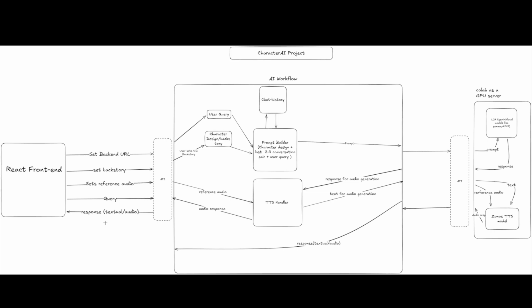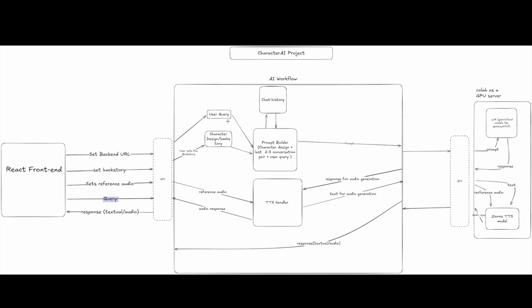Okay, so in terms of the audio, what we do is we set a reference audio at first. This TTS handler takes this reference audio and sends it to this Colab notebook where we have this Zonos model. Once the reference audio has been set, the speaker embeddings are extracted, and then we provide queries again, normal textual queries.